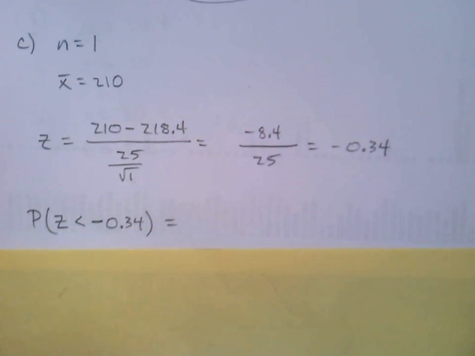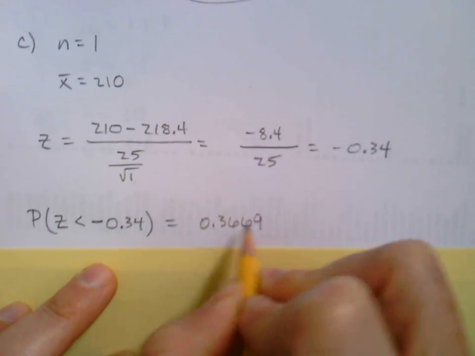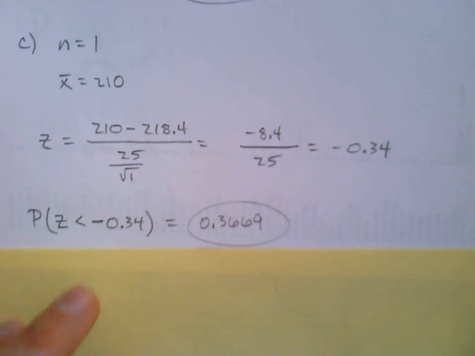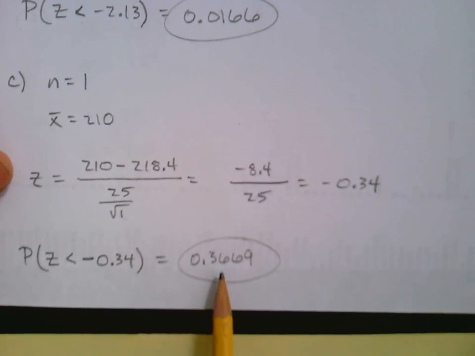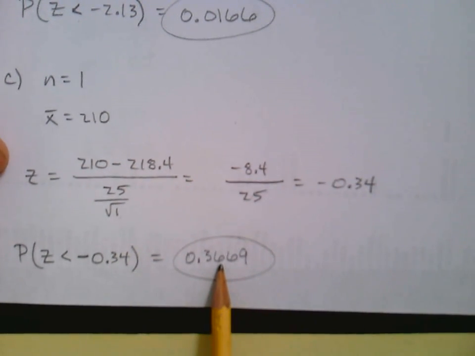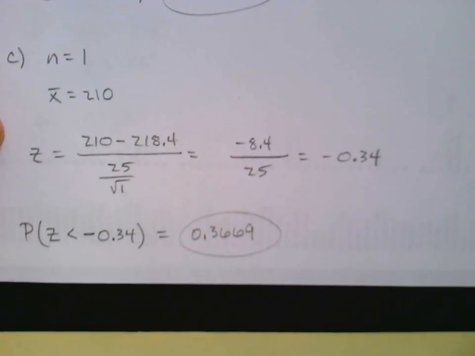And then, all right, it's still a less than negative 0.34. Let me look that up. Negative 0.34, 0.3669. 0.3669. And yeah, wow, okay, so over 36% chance, and this was like not even 2% when we had a sample of 40.